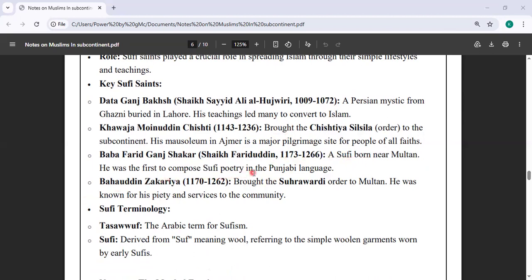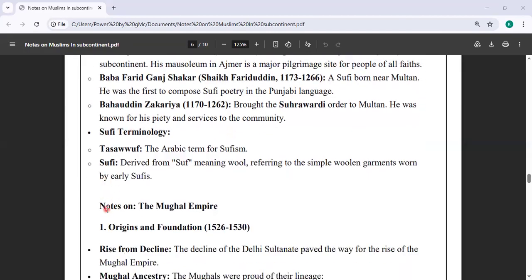He was the first to compose Sufi poetry in the Punjabi language. Then we have Bahauddin Zakariya, who brought the Suhrawardi order to Multan. He was known for his piety and services to the community.